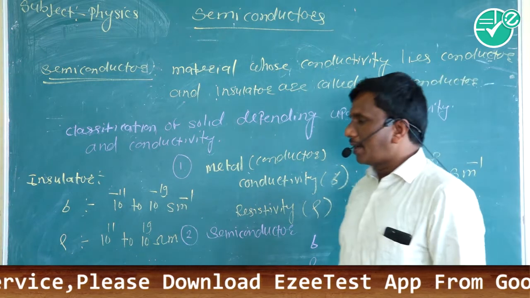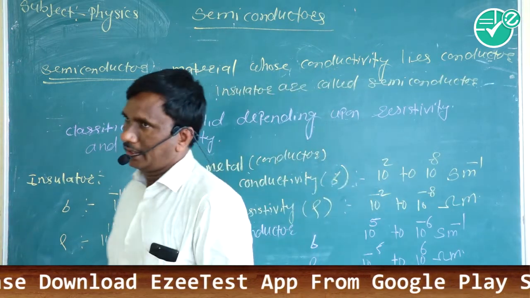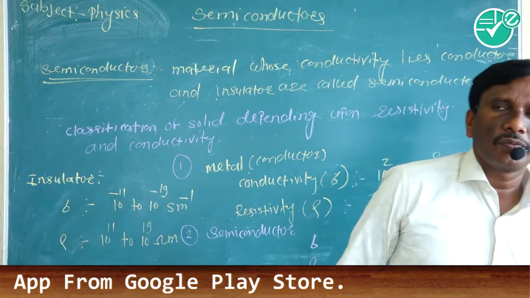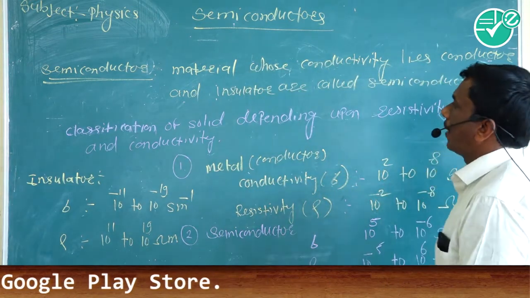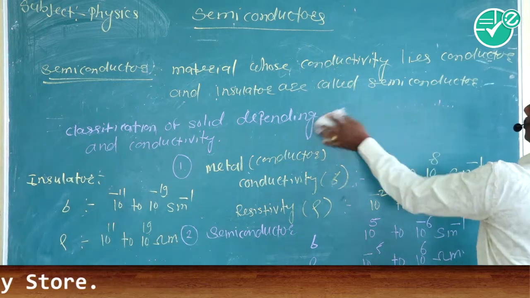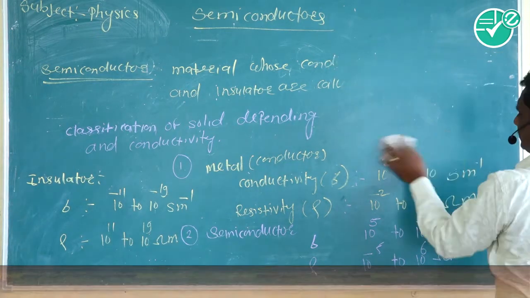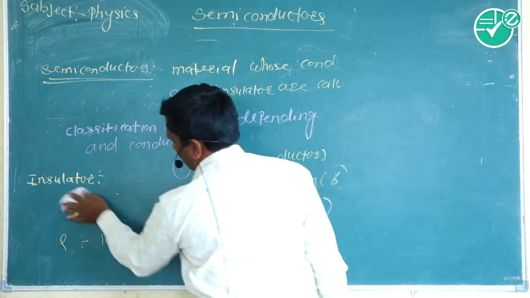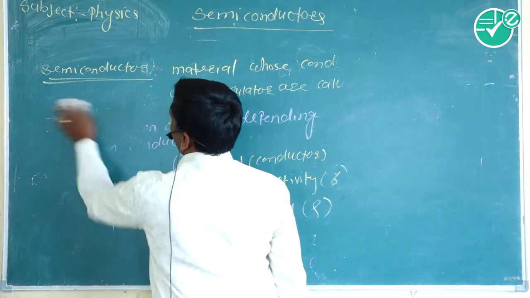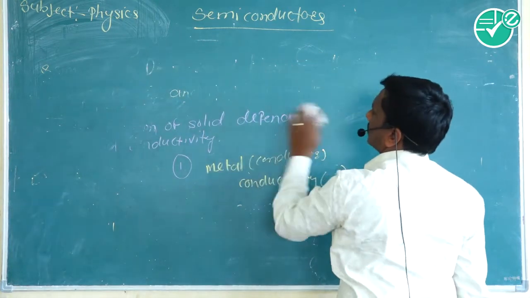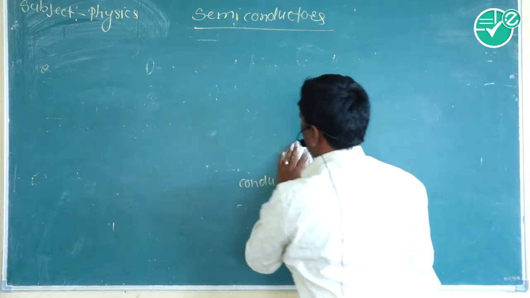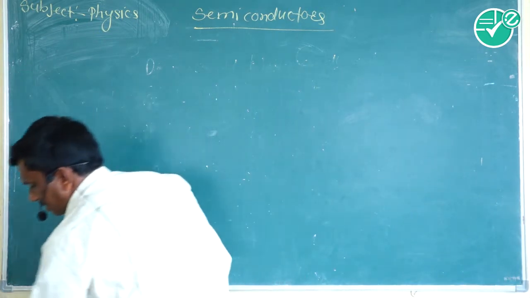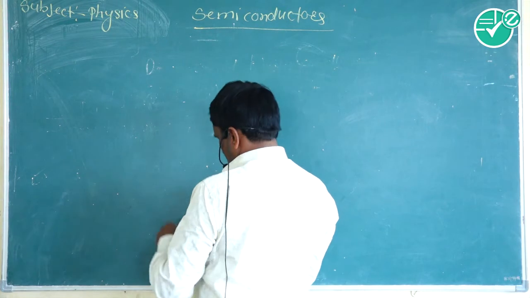Then solids are also classified into three groups depending upon the energy bands. You know the band theory. What is meant by energy bands?